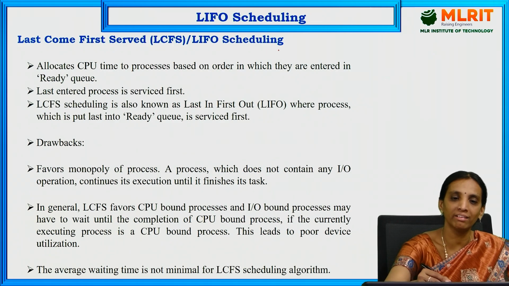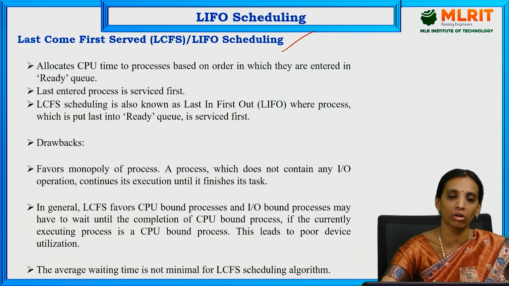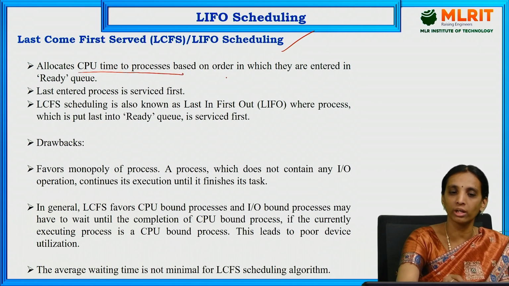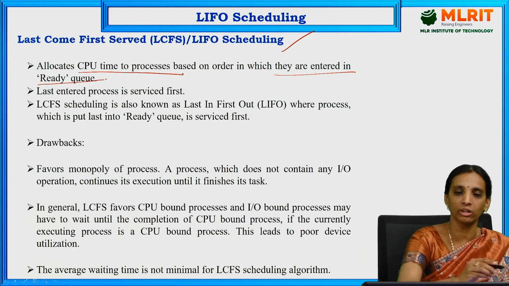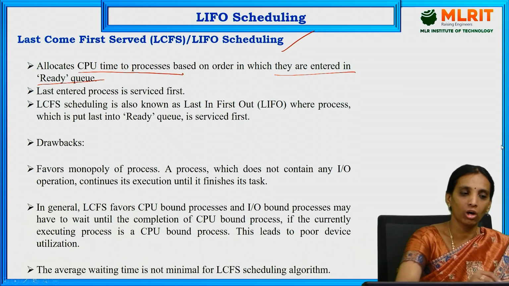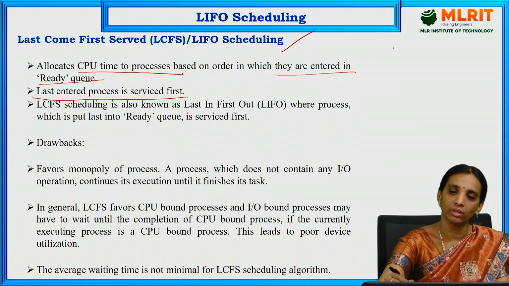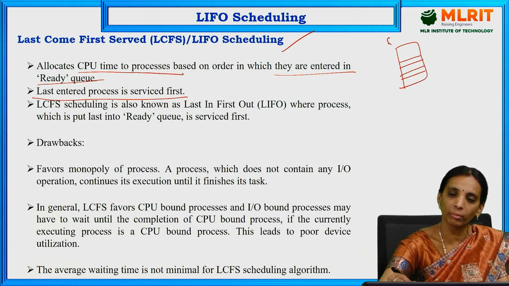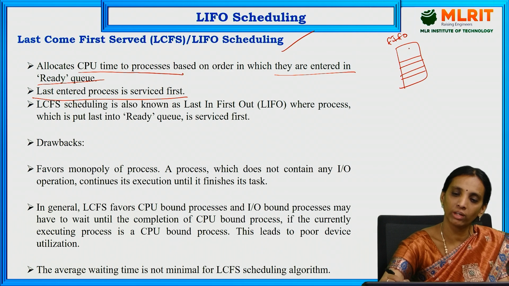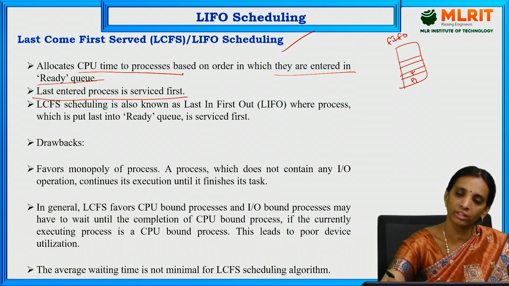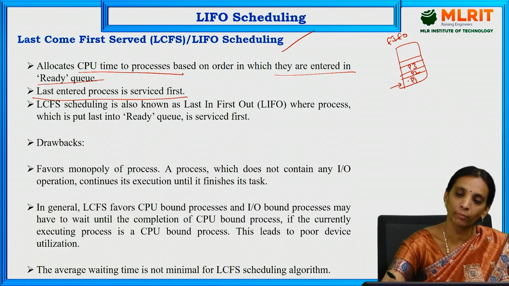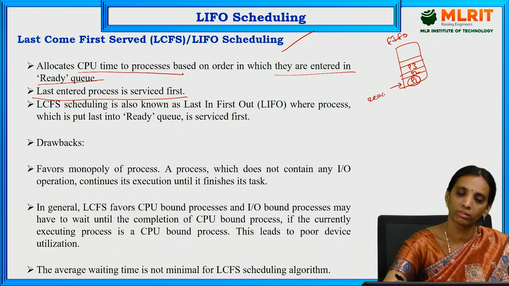Next, the second one is LIFO scheduling. LIFO scheduling is nothing but last in first out. Here it allocates CPU time to processes based on the order in which they entered the ready queue, and the last entered process is served first. So here this is the ready queue. In the FIFO method, whatever process entered first, P1, then P2, then P3, is served first.